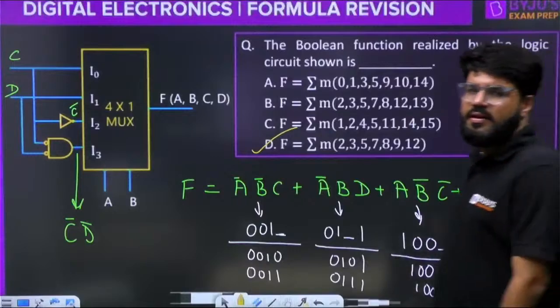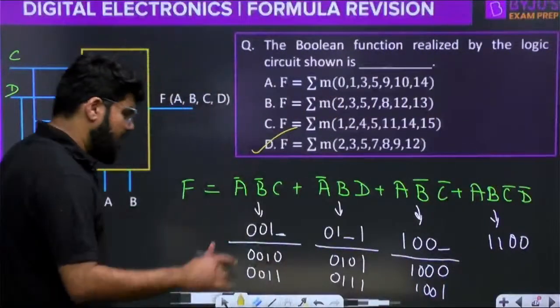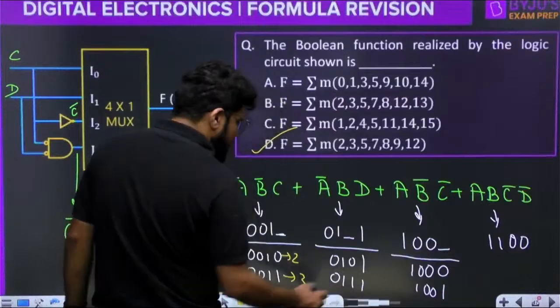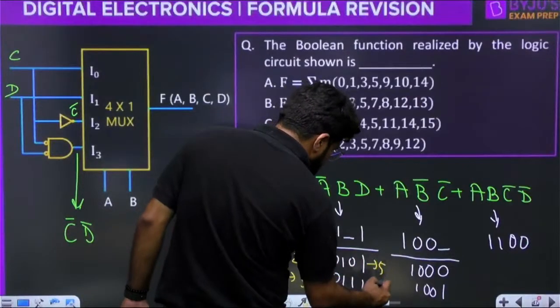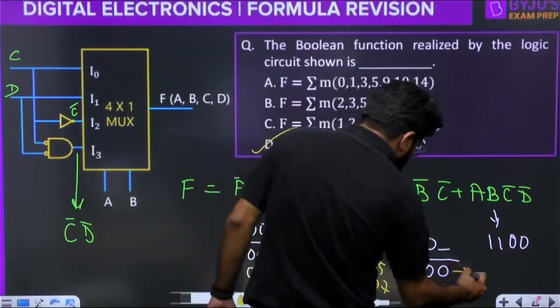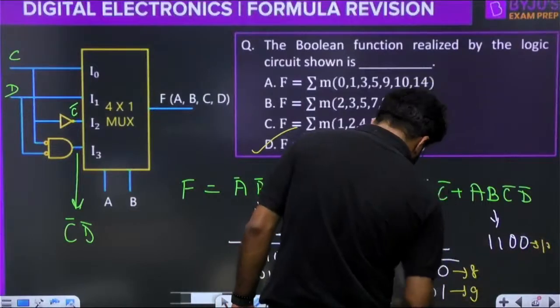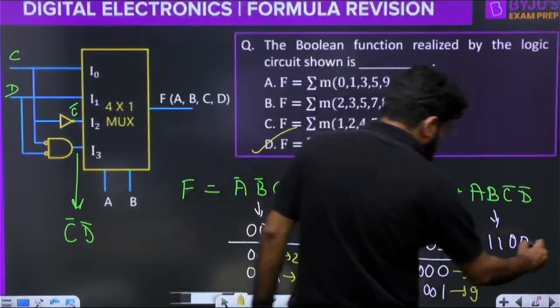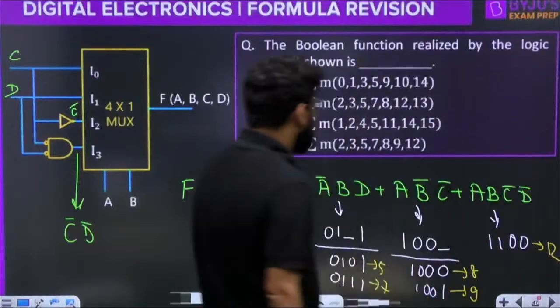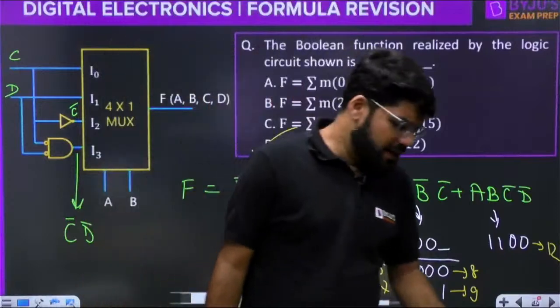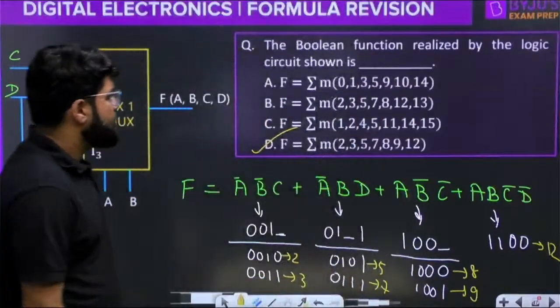Got this, everybody? If you're getting it, do not forget to like the session. So this is 0 0 1 0 which is 2, 0 0 1 1 is 3, 5, then 0 1 1 1 is 7, 1 0 0 0 is 8, 1 0 0 1 is decimal 9, and 1 1 0 0 is 12. So the answer is D. Correct? The answer is D.